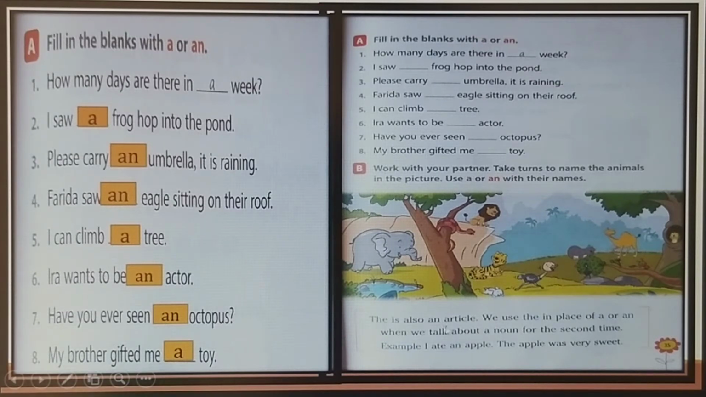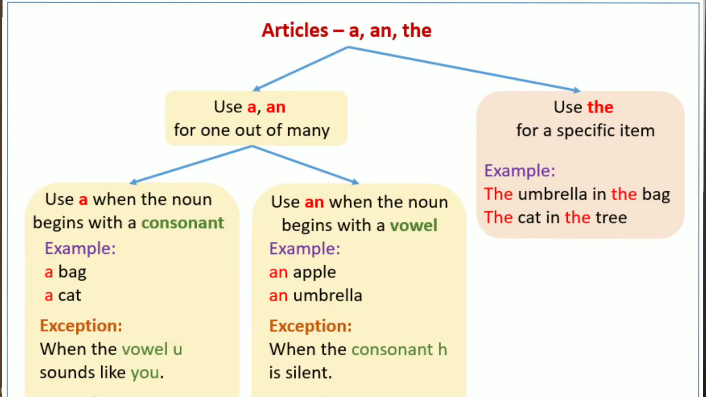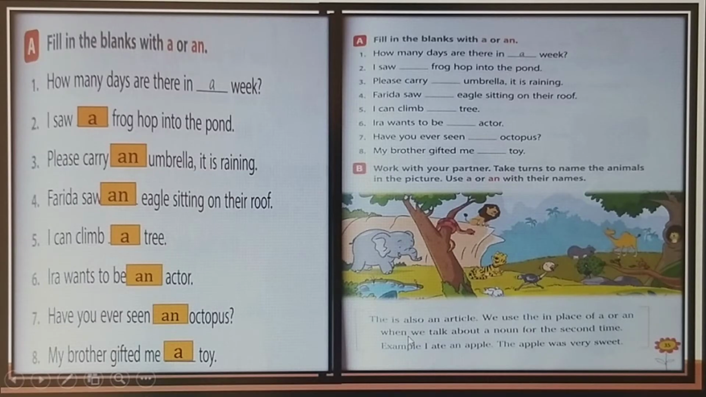The is also an article. We use the in place of a or "an" when we talk about a noun for the second time. Example, look at here. The is also an article. We use the in place of a or "an".